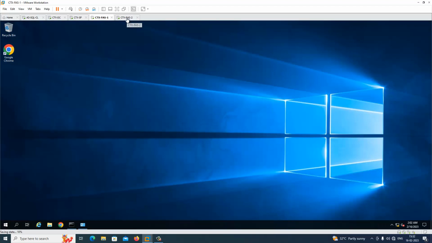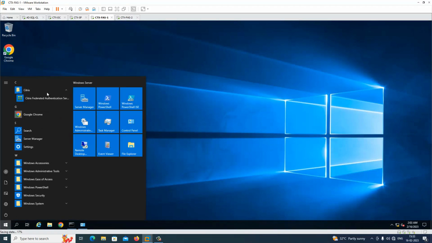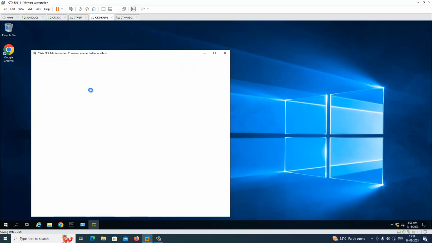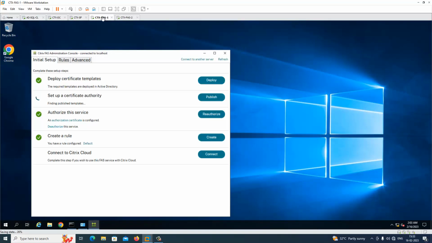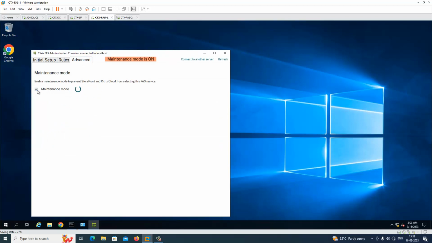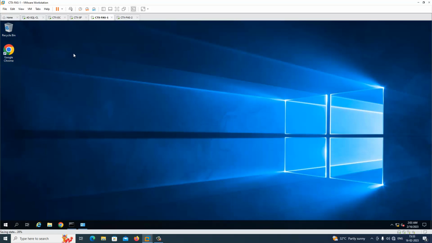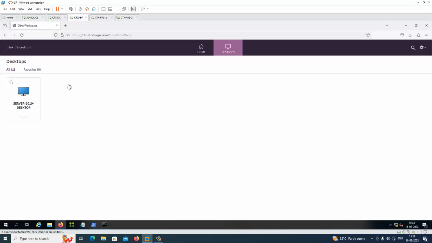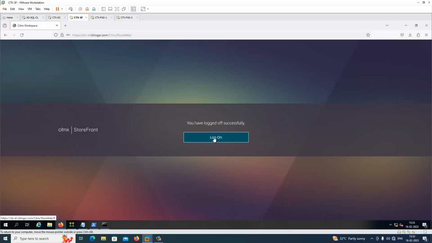Just put any one of the servers in the maintenance mode. So I am putting FAS server 1 in the maintenance mode. Just enable. You can now go to Citrix FAS storefront. Just log off and log in.